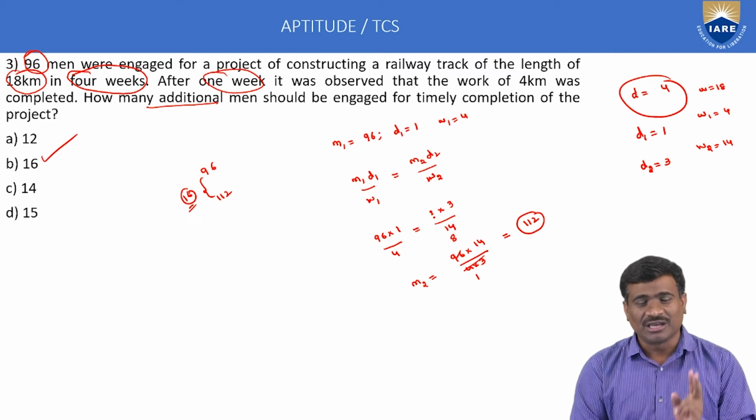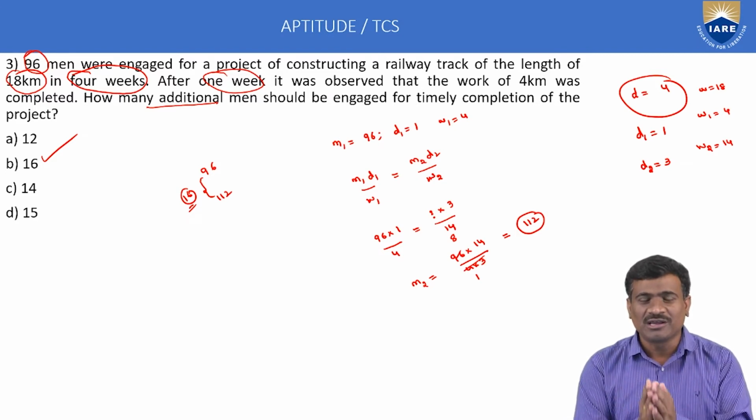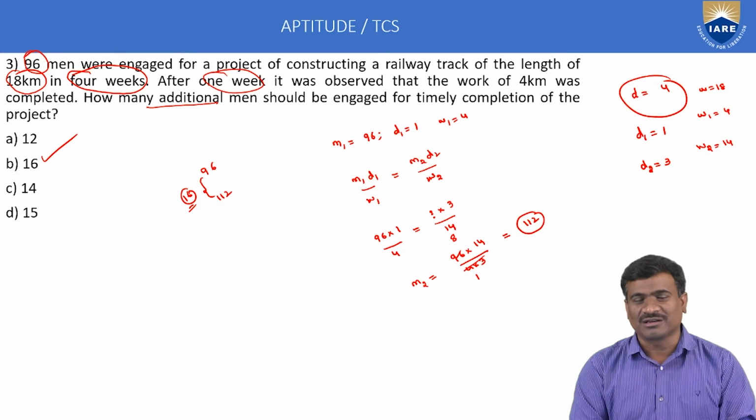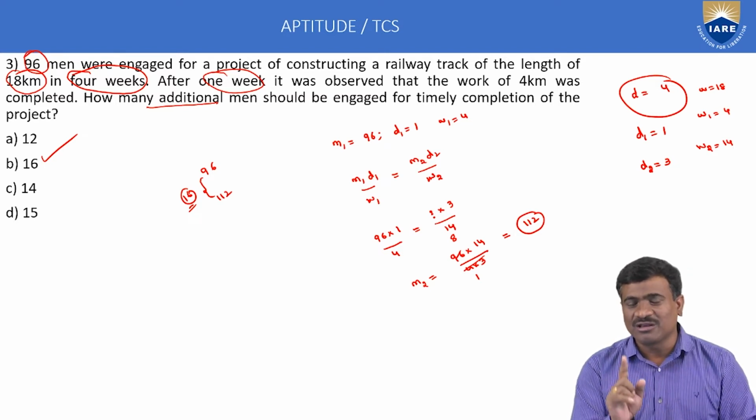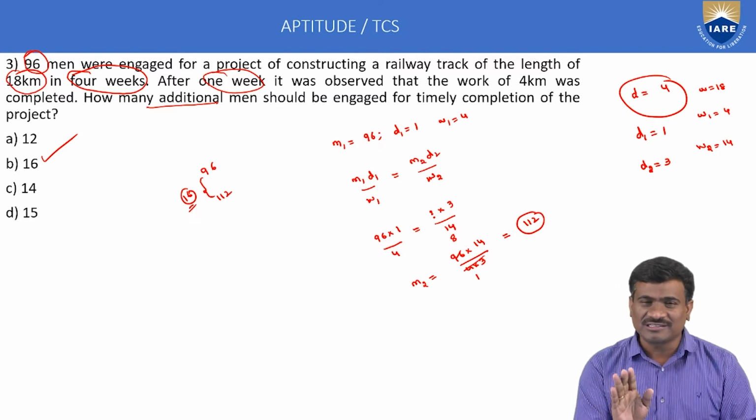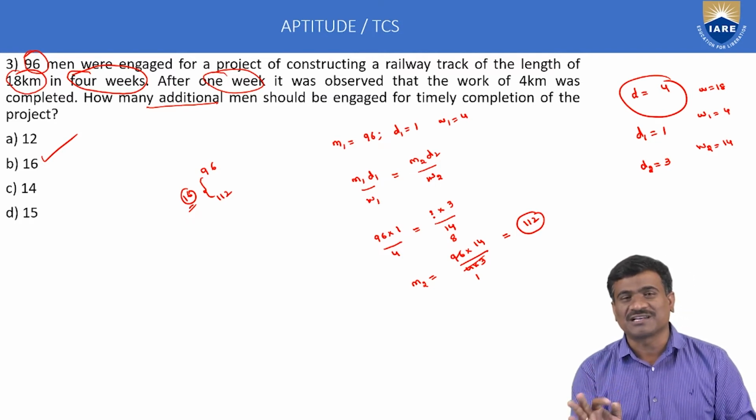TCS NQT. If you prepare two models perfectly, 1 mark in TCS NQT. Definitely one question belongs to only two methods in time and work. Again, very important: TCS NQT foundation section, TCS NQT advanced section.